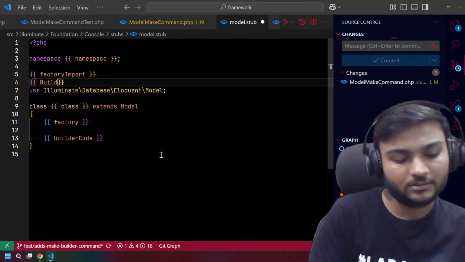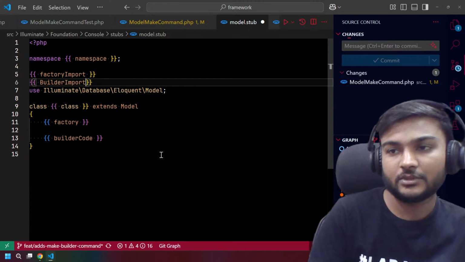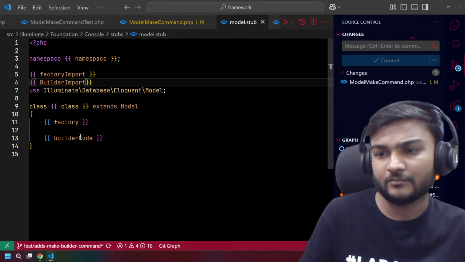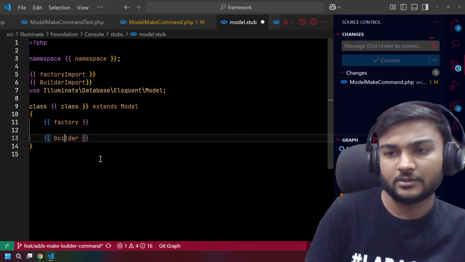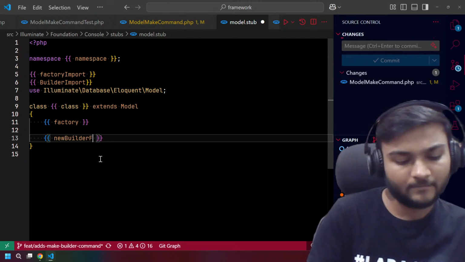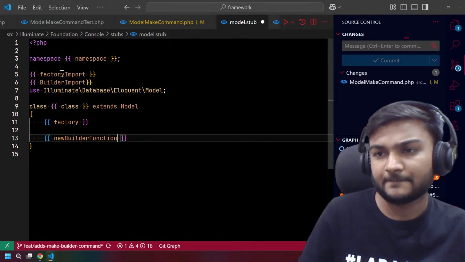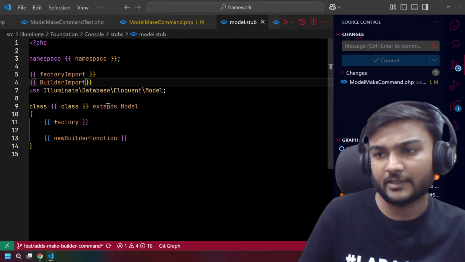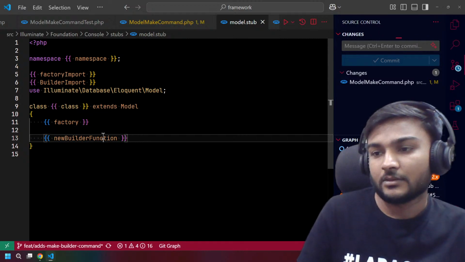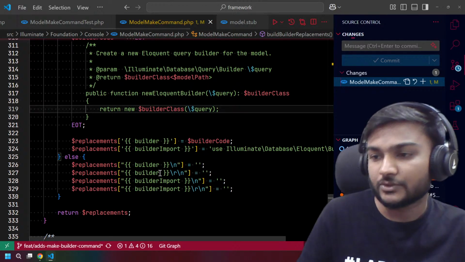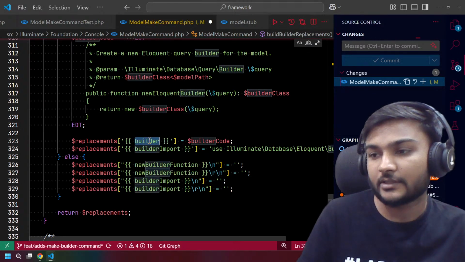Builder import. No, I think, let's call builder new builder function, and it's here. Okay, I think this is fine. Is it? Yeah. Let's copy this and go to the terminal.